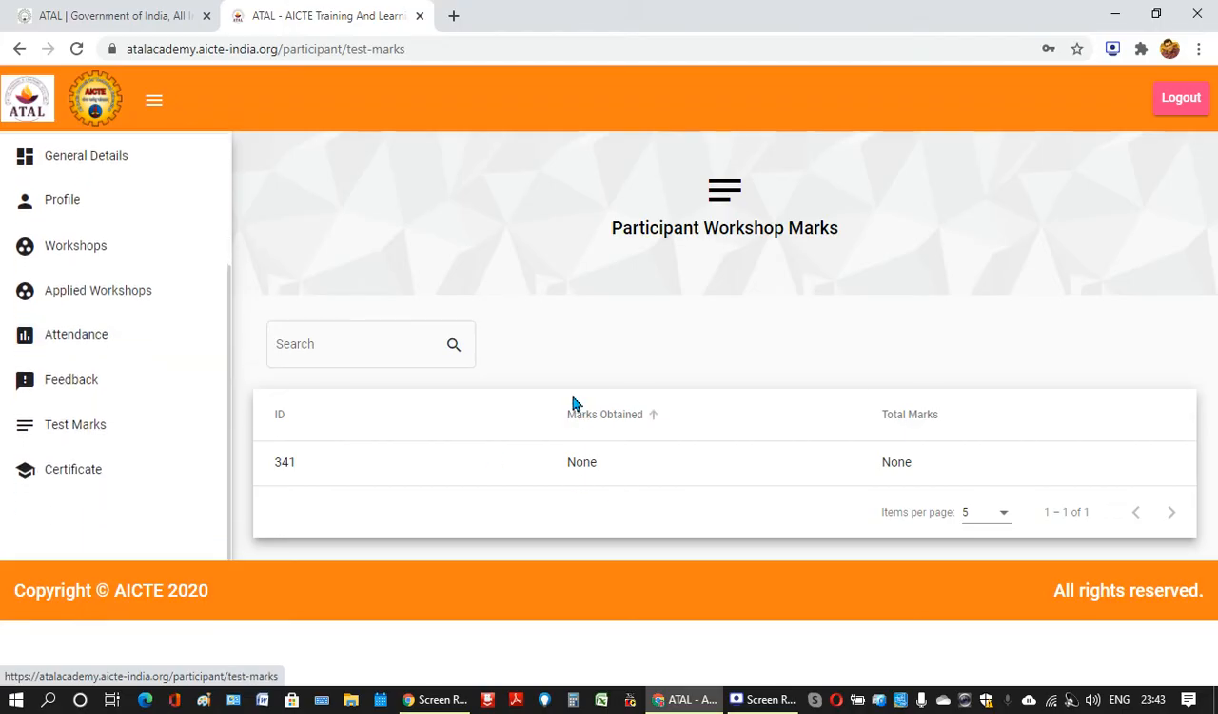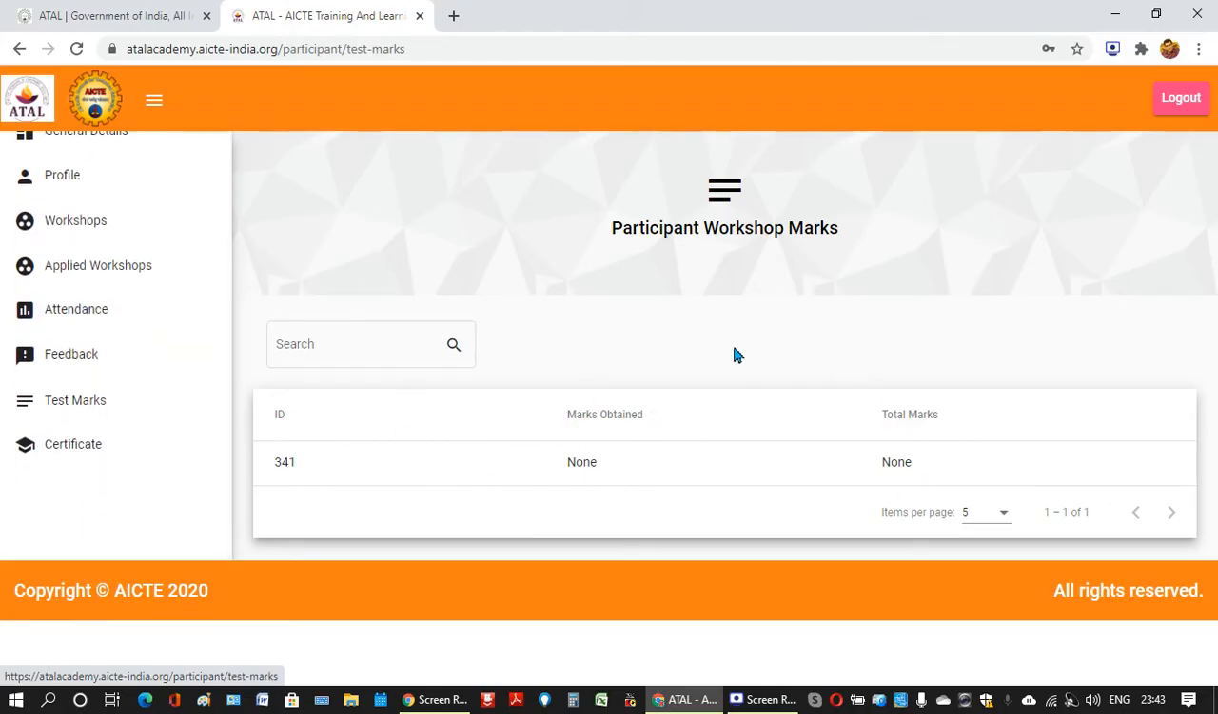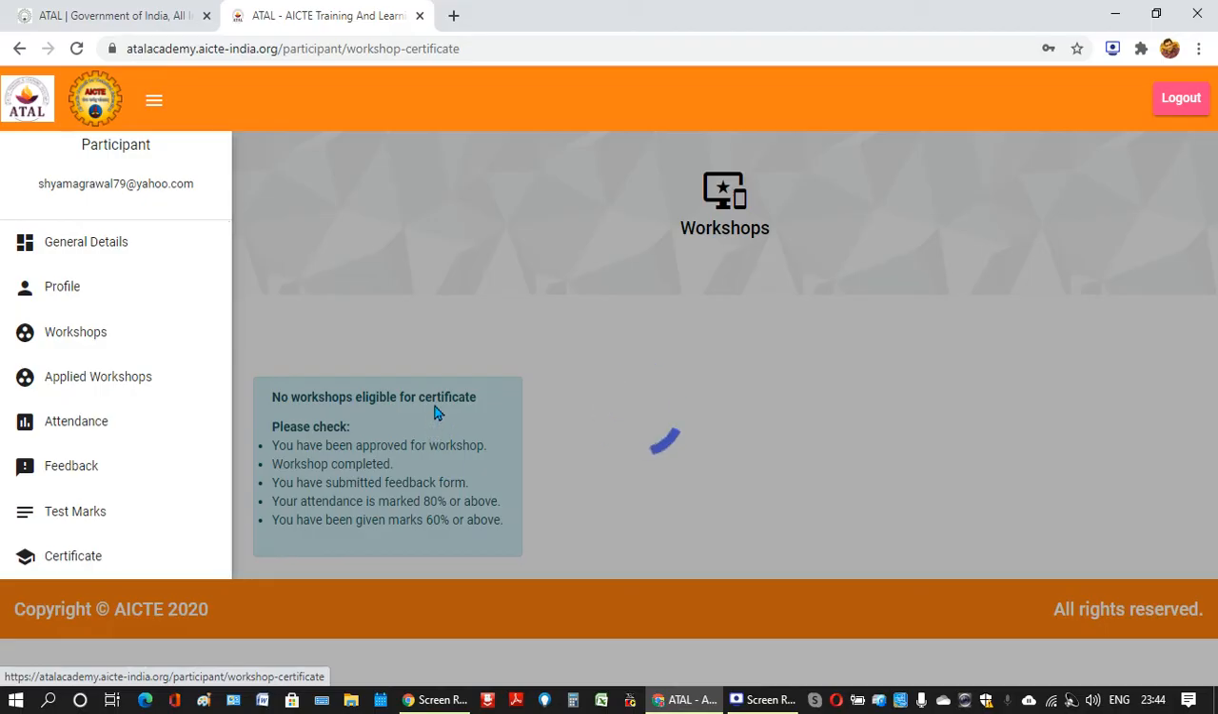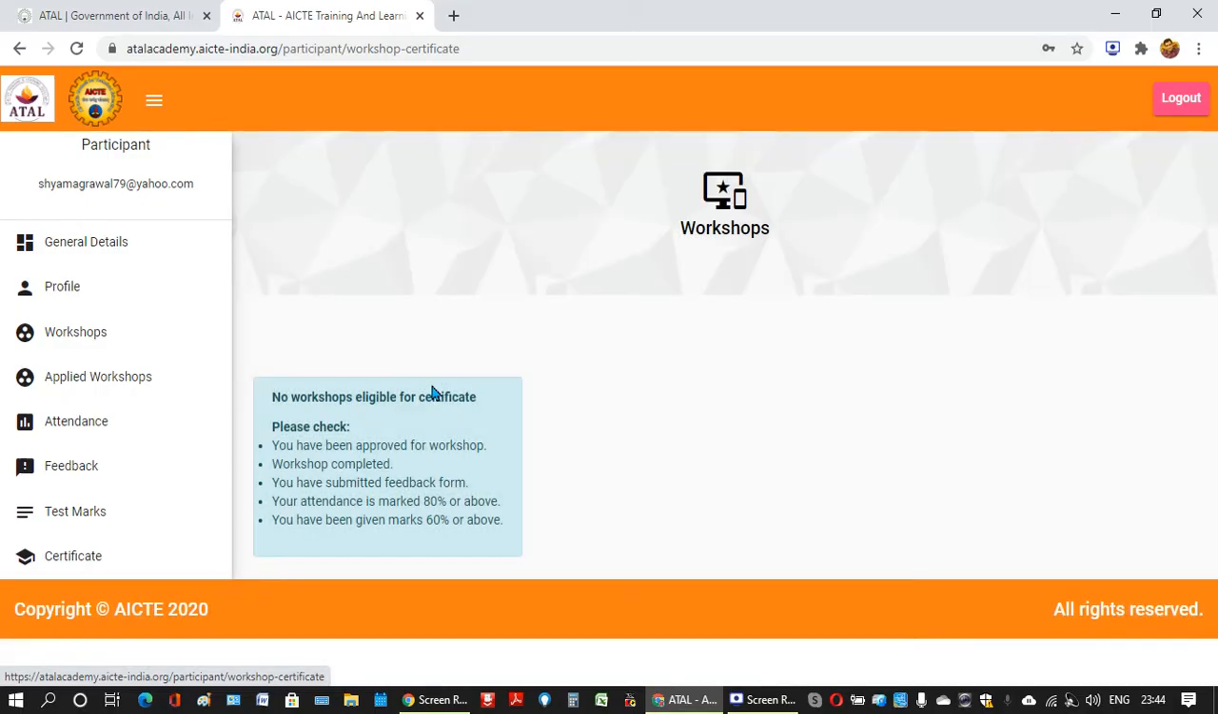Then test marks. You will get total marks here when the coordinator updates the marks. Because the exam will be on the last day, the coordinator will update the marks in one or two days, and after that you will be able to see them. And then this is certificate, where you will download the certificate. Presently there is no certificate here.